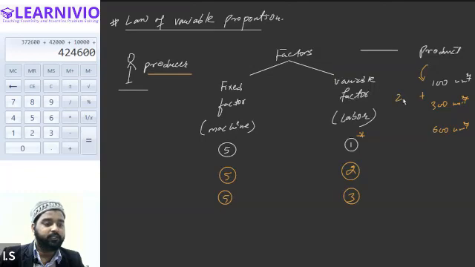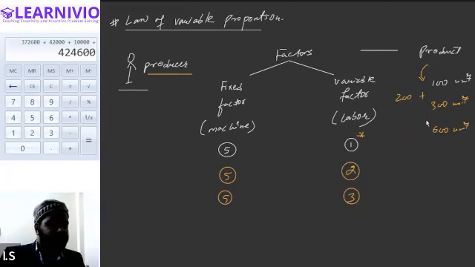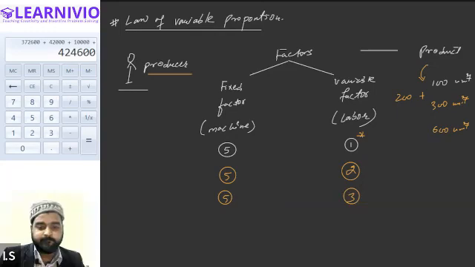That means there is an increase of 200 units of output, and from 300 to 600 there is an increase of 300 units of output.